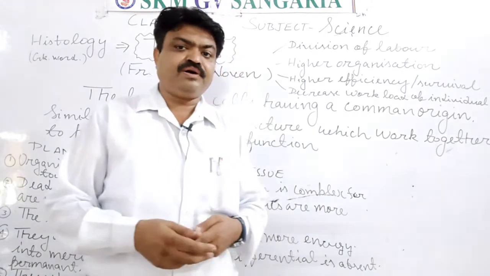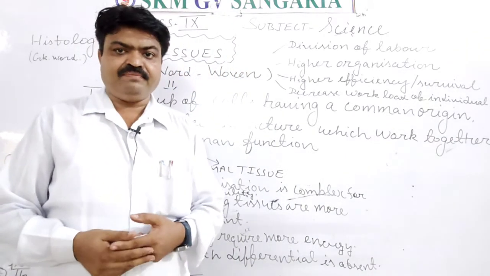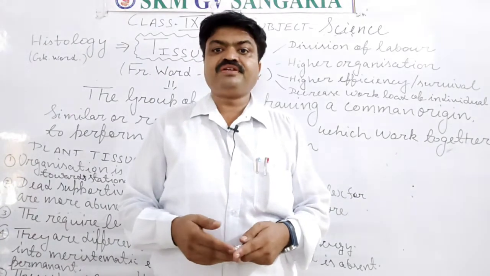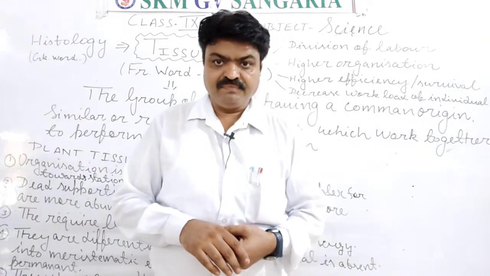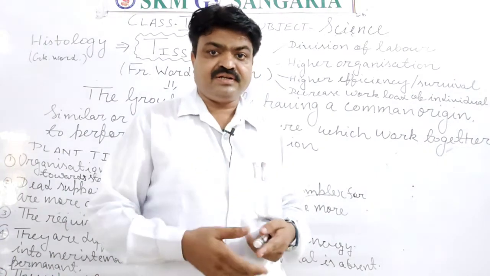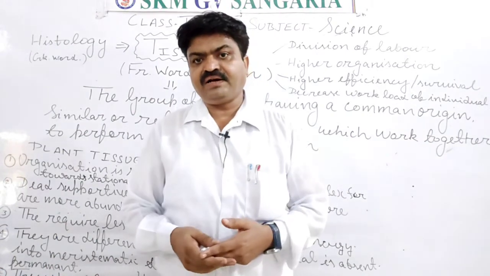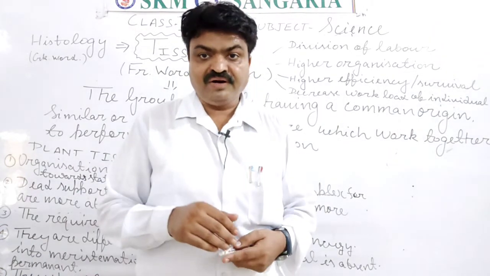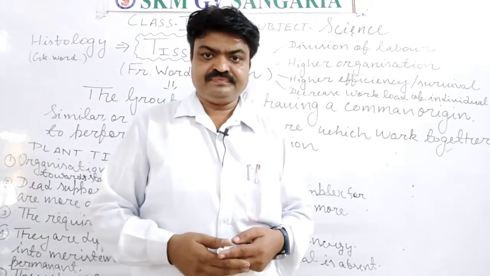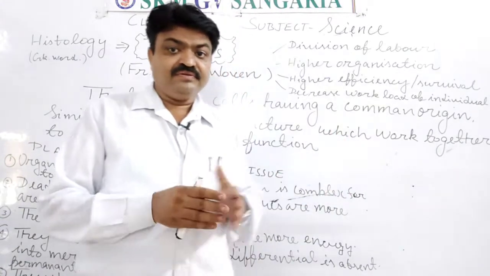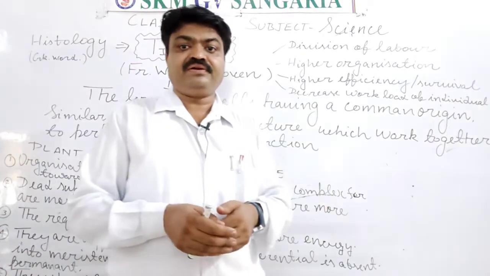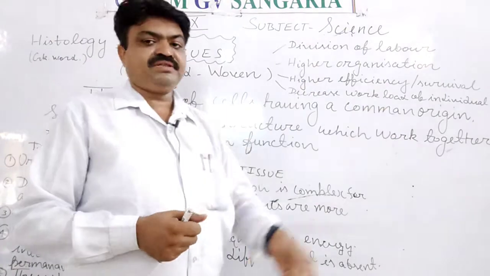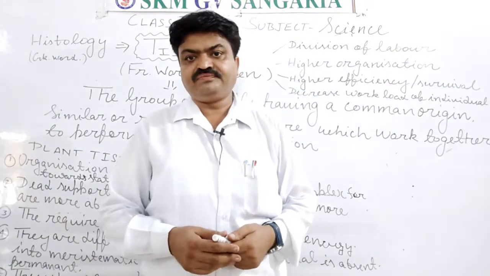Like if we speak about the plant tissue, parenchyma provides flexibility to the plants from which they can be molded, student. But there is another tissue that is known as sclerenchyma that has dead cells. Dead tissue provides rigidity to the plant. So like this, they divide their labor, they divide their work. So division of labor is the main utility of the tissue.